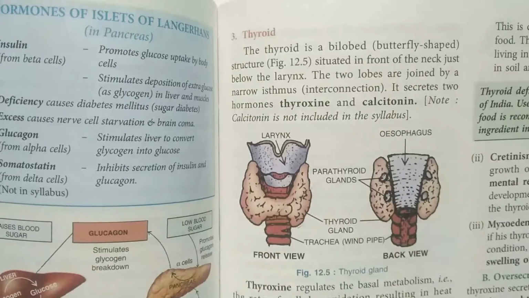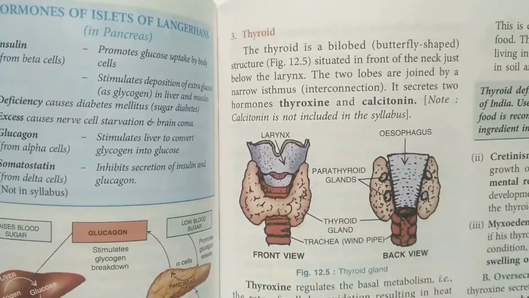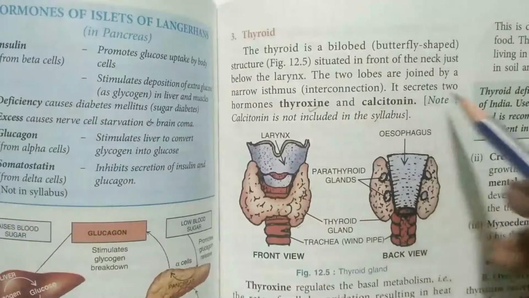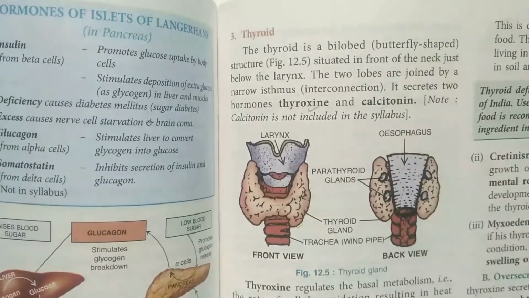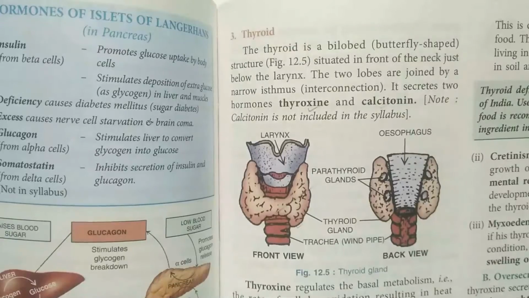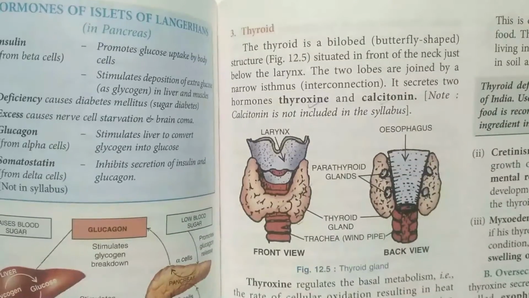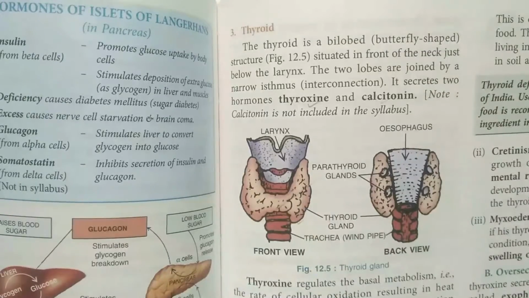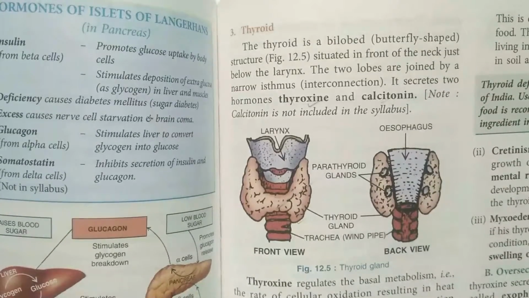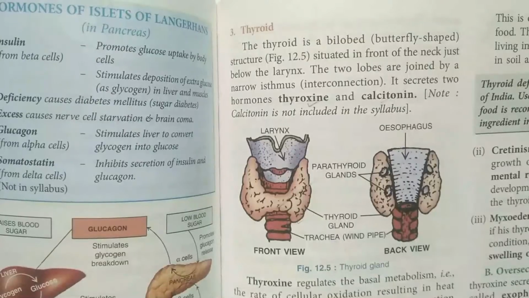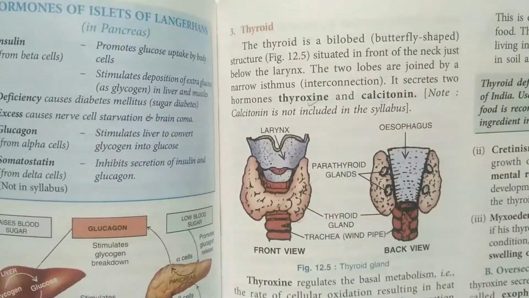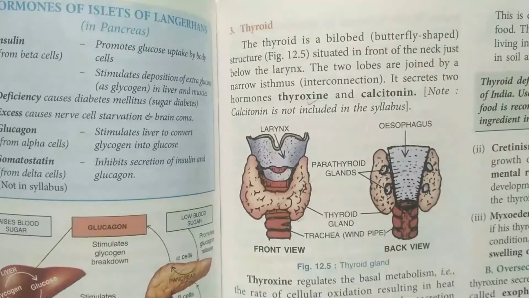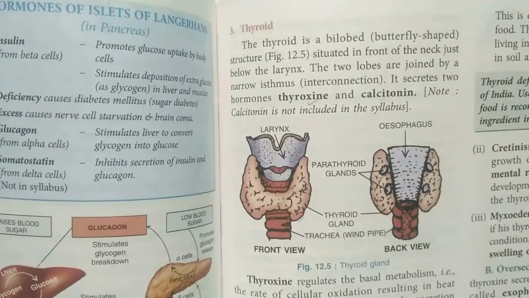Now the role of this thyroid gland is to secrete two important hormones, thyroxine and calcitonin. Thyroxine we have to study deeper. However, calcitonin is not given in the syllabus, but let me tell you its function. It helps to regulate the level of calcium and phosphate in the blood, and it also opposes the action of